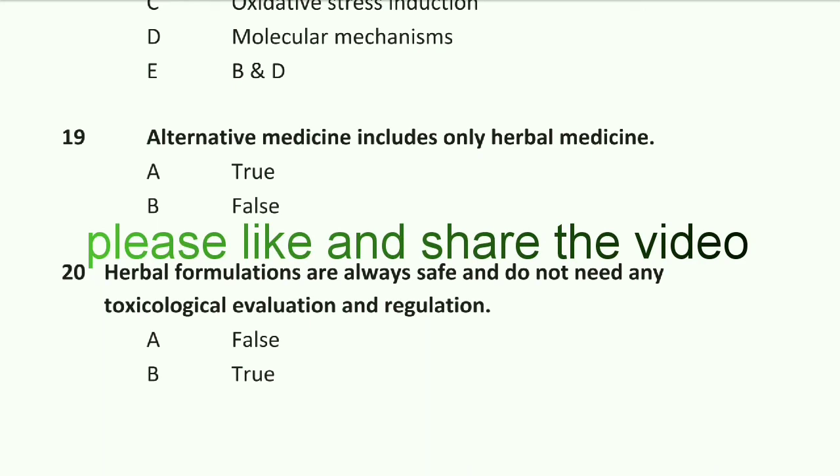Question number 20: herbal formulations are always safe and do not need any toxicological evaluation and regulation. It is false. Option A is right. Herbal formulations are always safe and do not need any toxicological evaluation or regulation is a false statement.